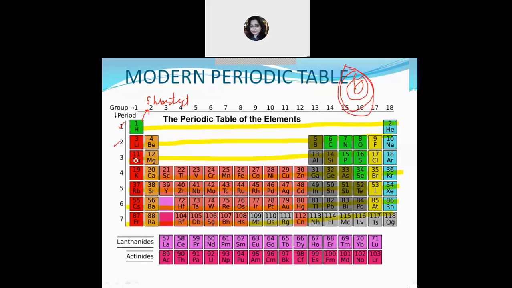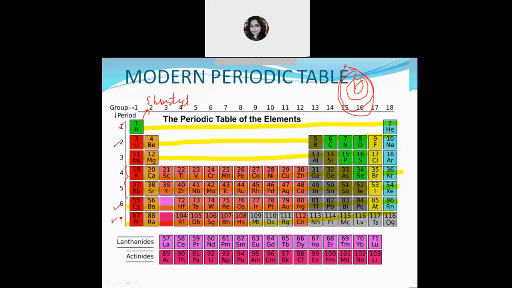Then the fourth and fifth periods, you can see here, how many elements do they contain? They contain 1, 2, 3, up to 18. As they contain 18 elements, they are known as the long periods. Then in the sixth and seventh periods, you can see here, it contains 32 elements. So that is why it is the longest period.